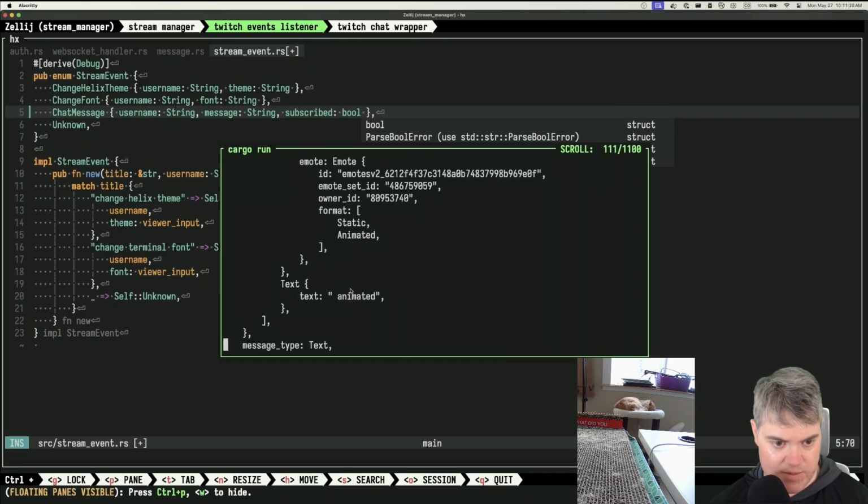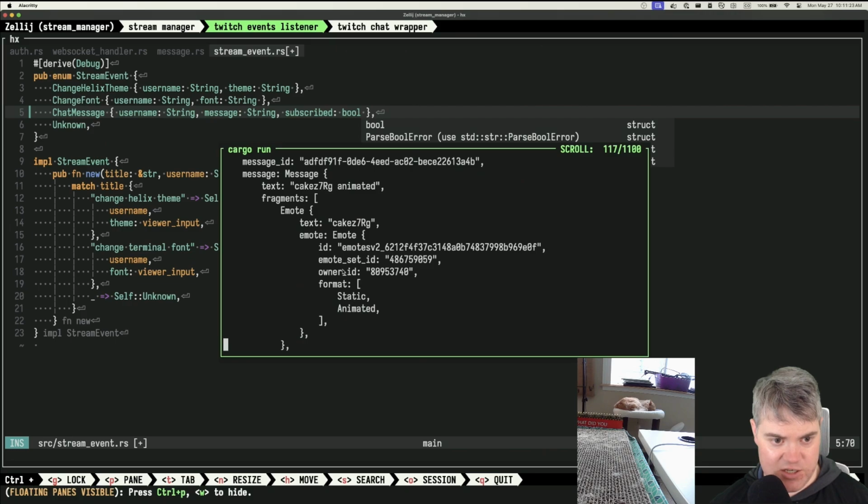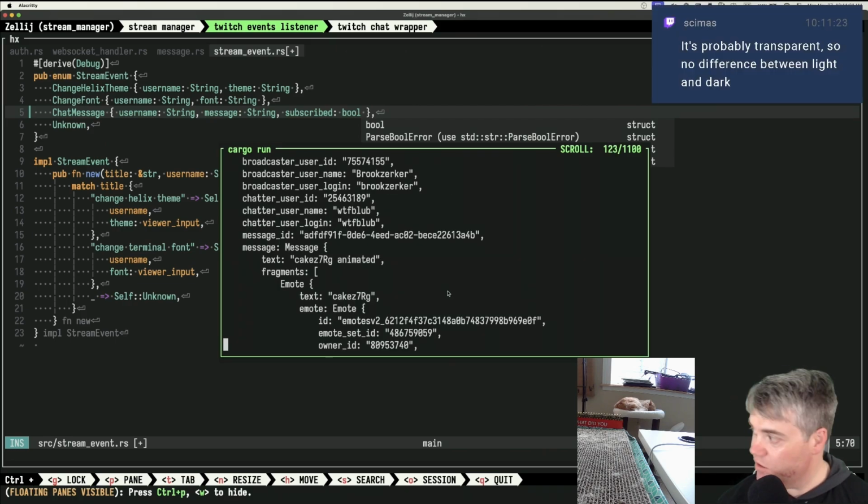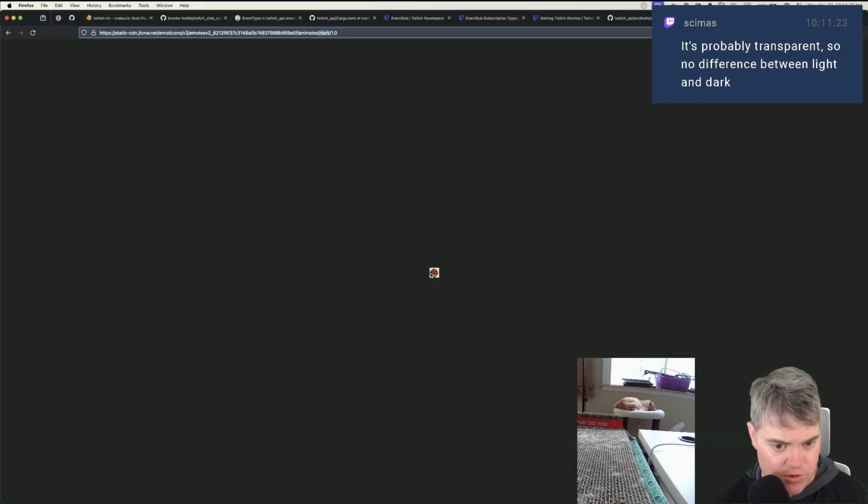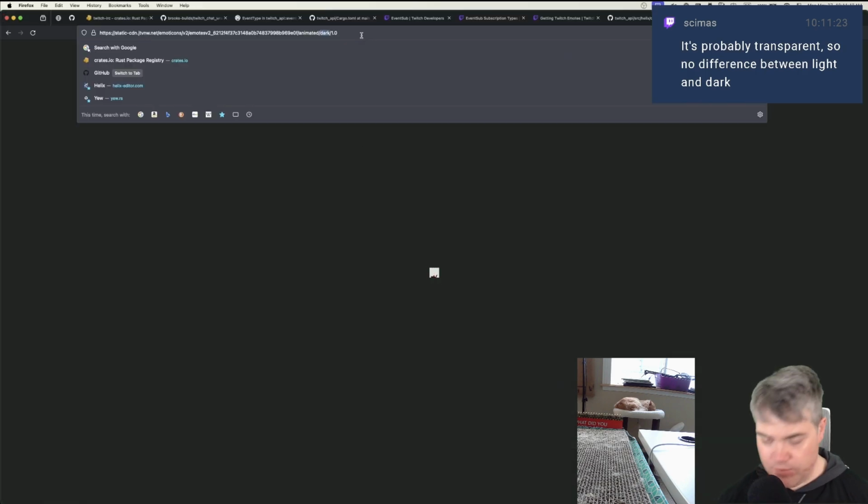Okay, hold on. So static, animated. This doesn't tell me if it's dark or light or something else. Oh, it's probably transparent, so no difference between dark and light. I'm kind of surprised that Firefox chose white behind it. But yeah, you're probably light.